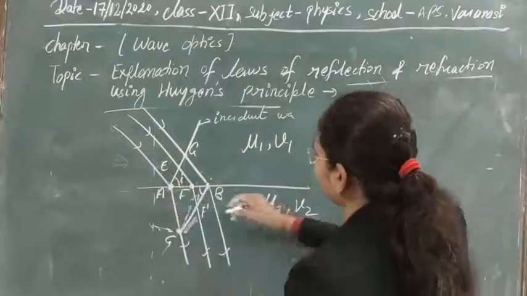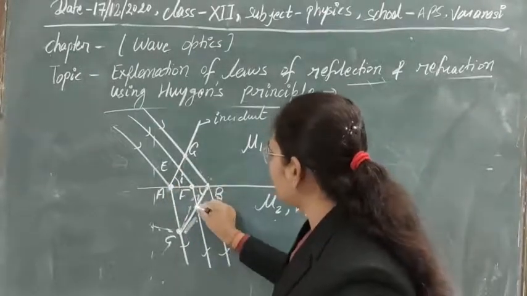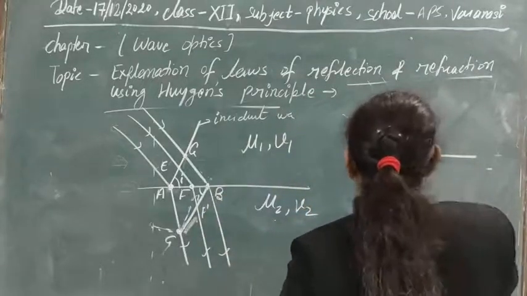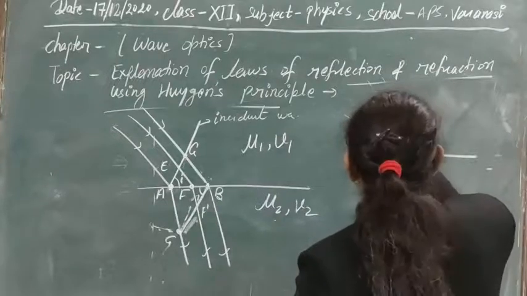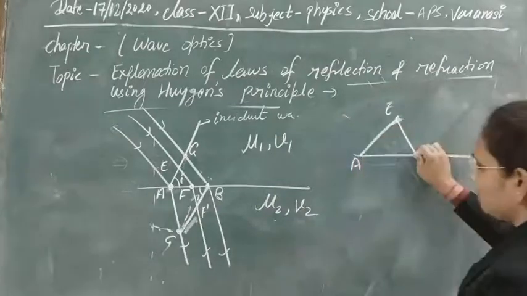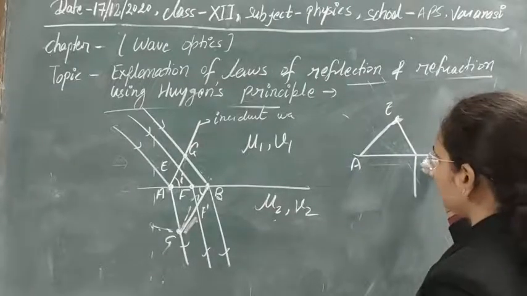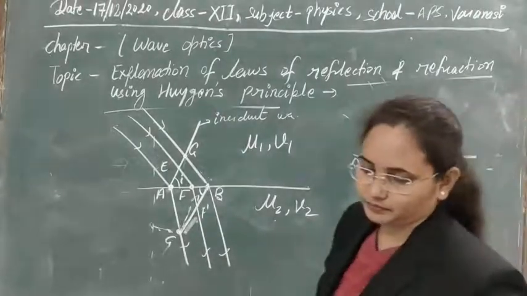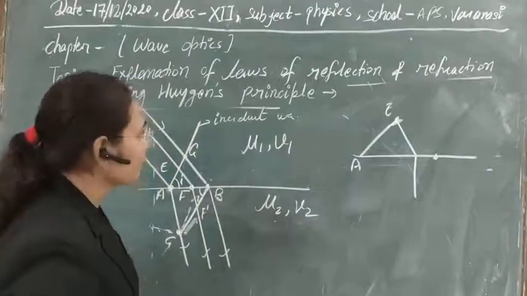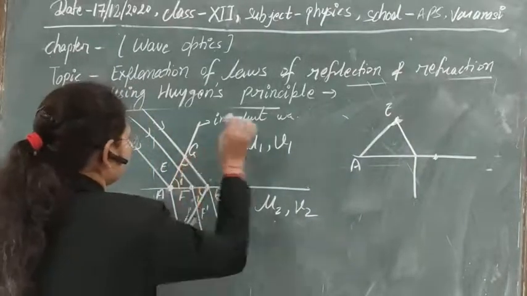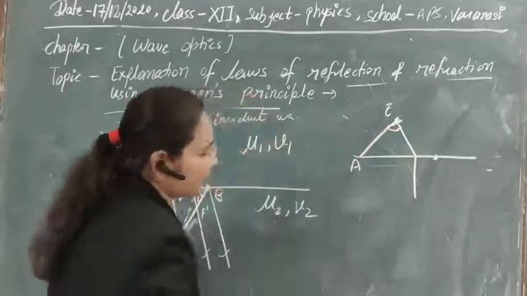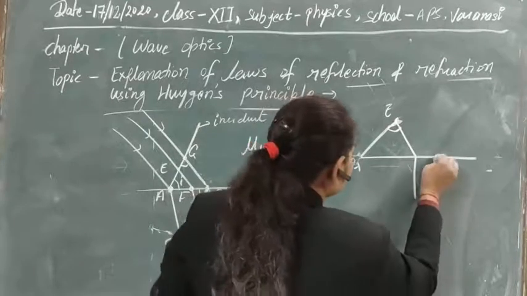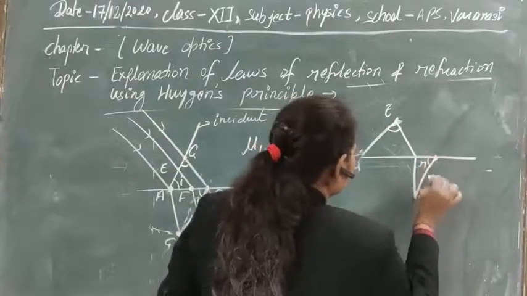Again we will use this wavefront for our calculations here. So this is point A, this is point E. This wave is being here again. Here we have taken a point B in the system, and as this is the tangent, we will get an angle of 90 degrees in the system. So this is equal to R.